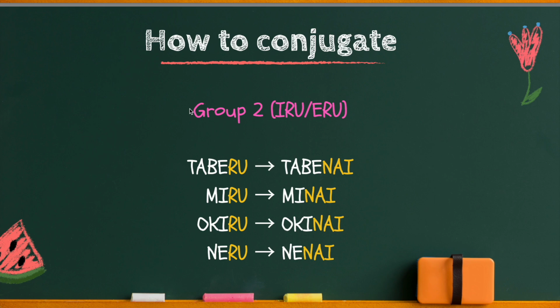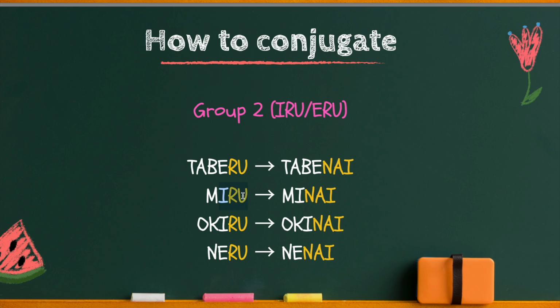So, you have learned that before, group 2 is called Irregular group because dictionary form verbs end in either iru or eru. For example, 食べる to eat, it's eru ending, so it's group 2. 見る to watch, it's iru ending, so also it's group 2.